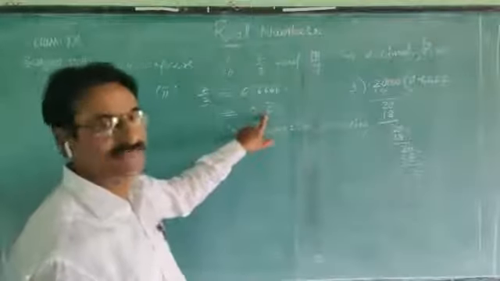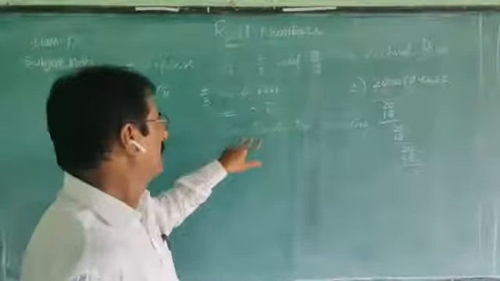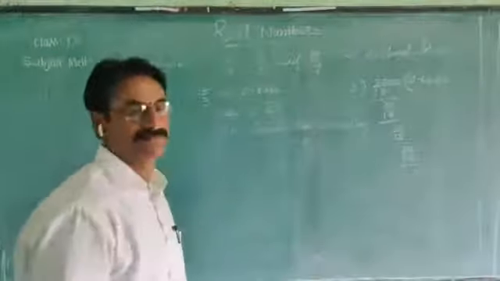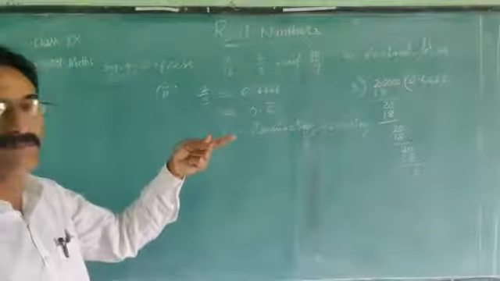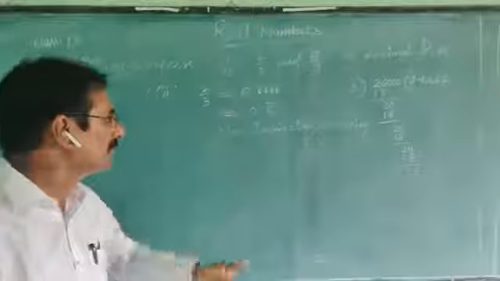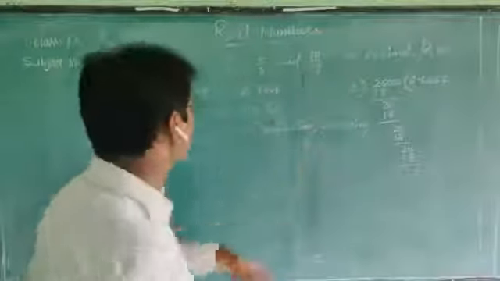Which type of decimal is it? Non-terminating, recurring decimal. Before, we got which type of decimal? Terminating decimal. This one is non-terminating, recurring. See the third one also.